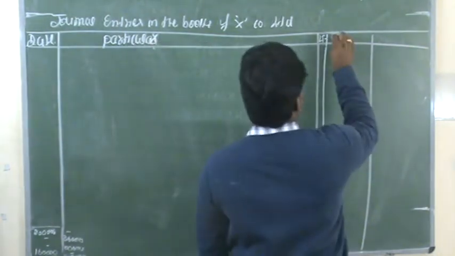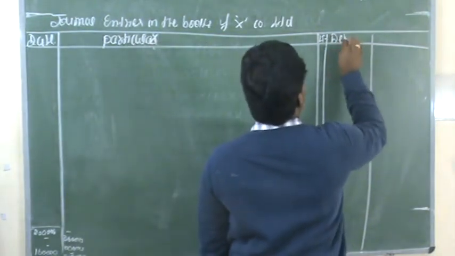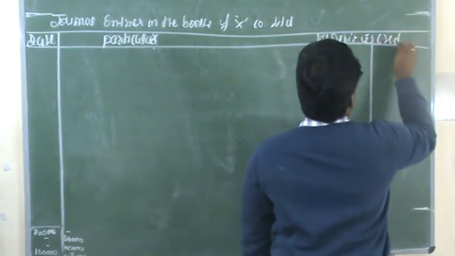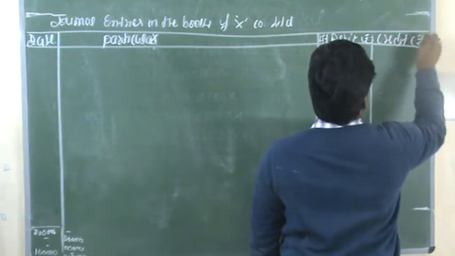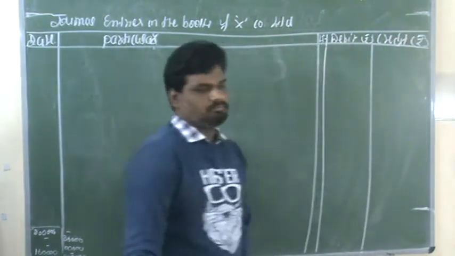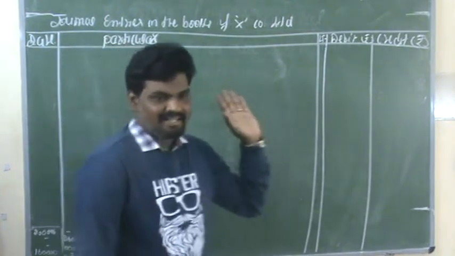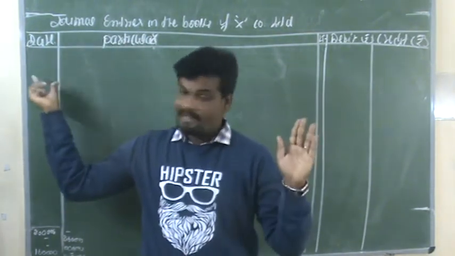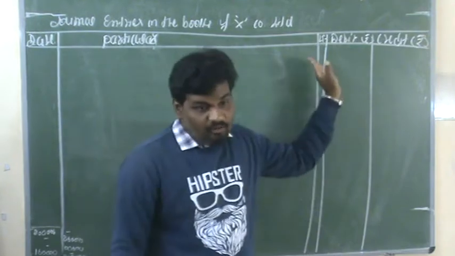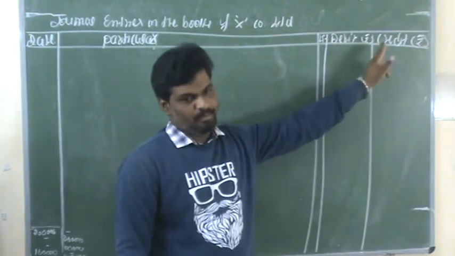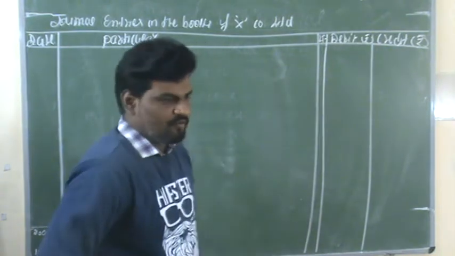The next ones are the debit and credit columns: debit rupees, credit rupees. This is the format for passing the journal entries: date or serial number, particulars, LF, debit and credit. In the bracket you have to mention rupees. So this is the format.